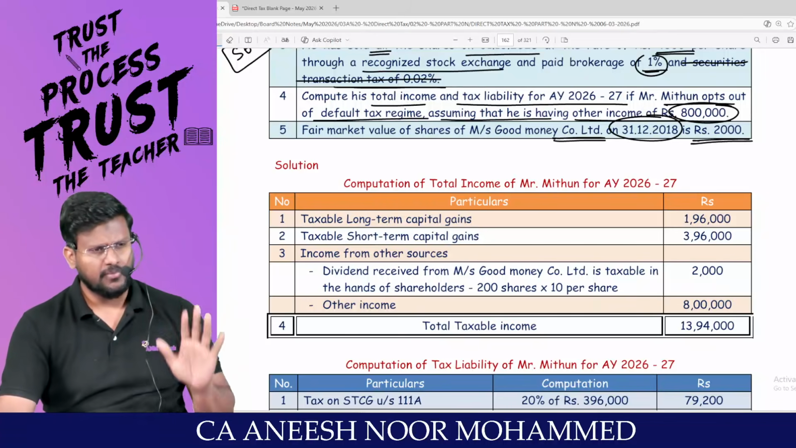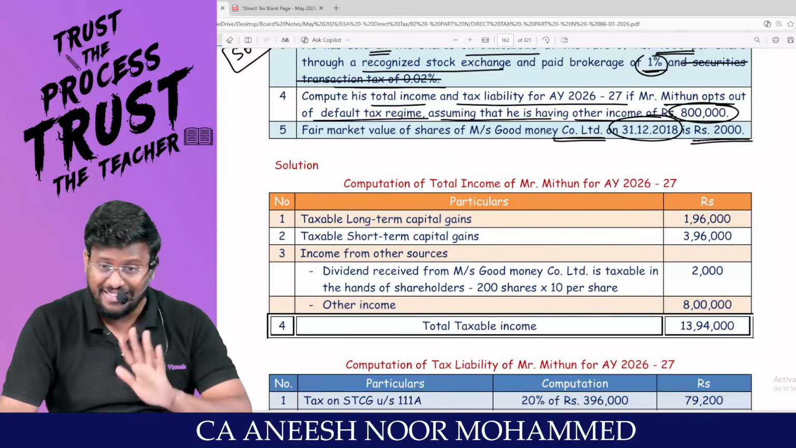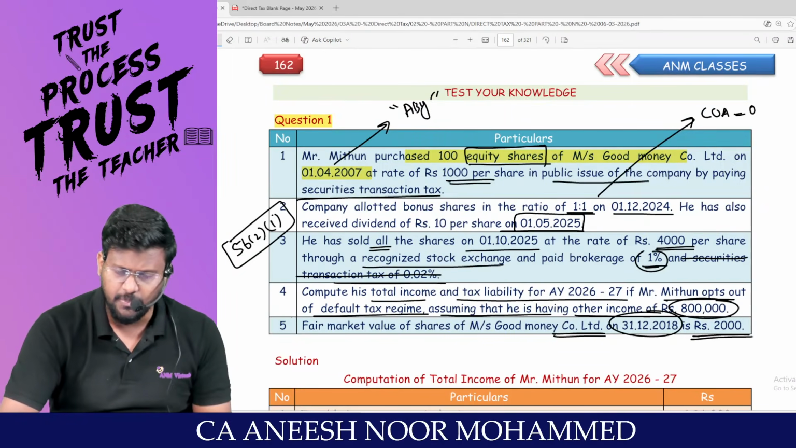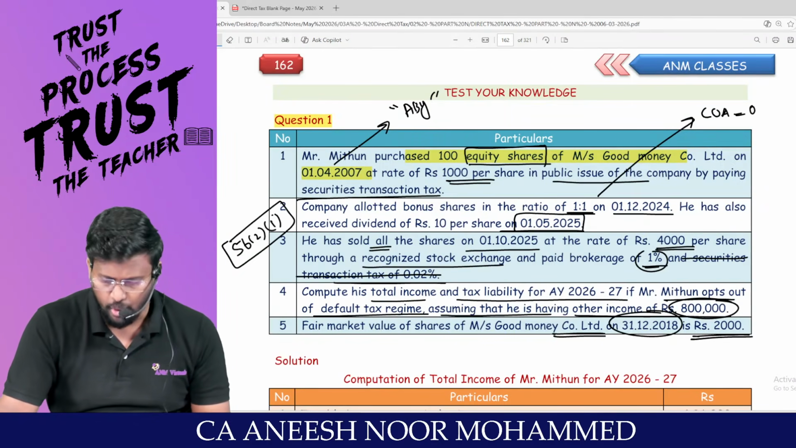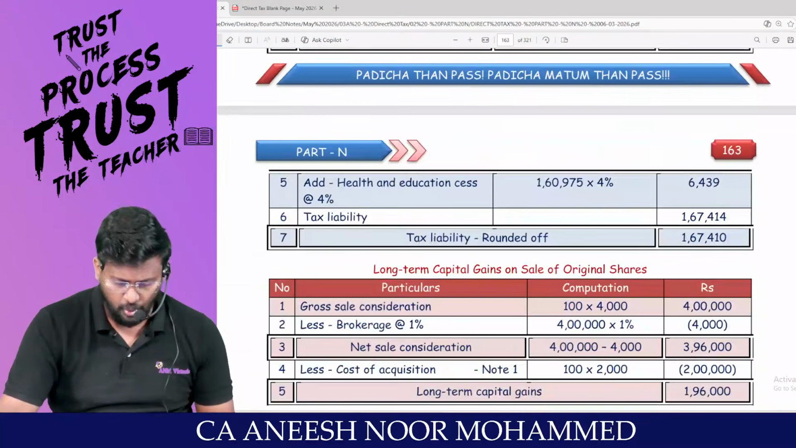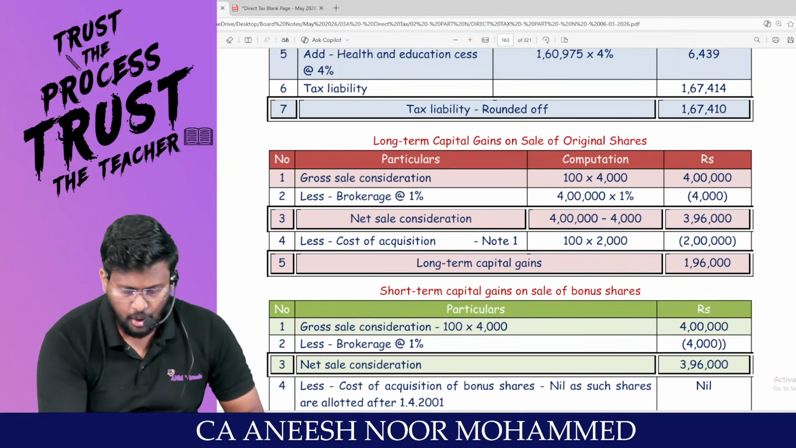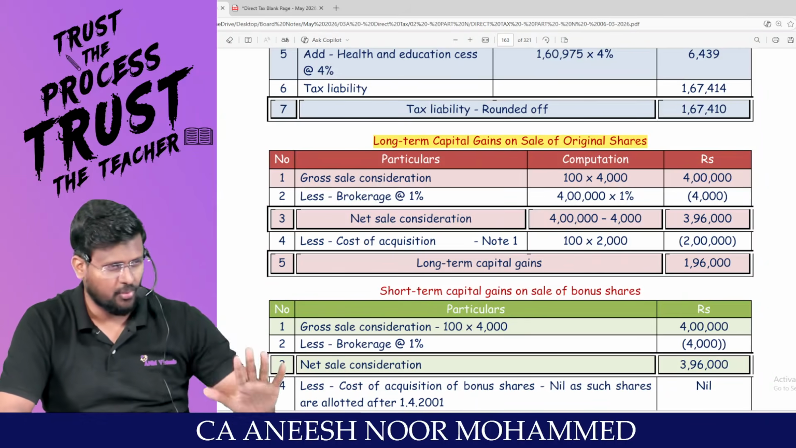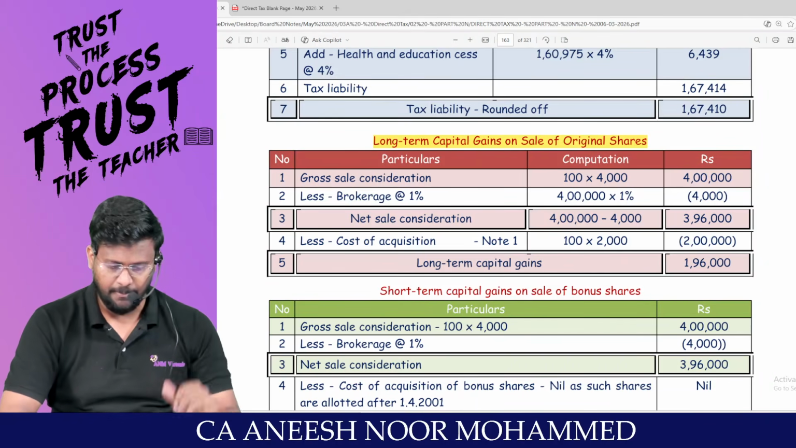Look, being a student, you should be able to handle these types of questions in capital gain. Let me ask you one thing. Have the original shares been purchased? Have we got bonus share? Have we sold all the shares? So capital gain will come for everything. Come on, be with me. Long-term capital gain on sale of original shares. Actually, 2 shares are in hand. One is original share and bonus share.